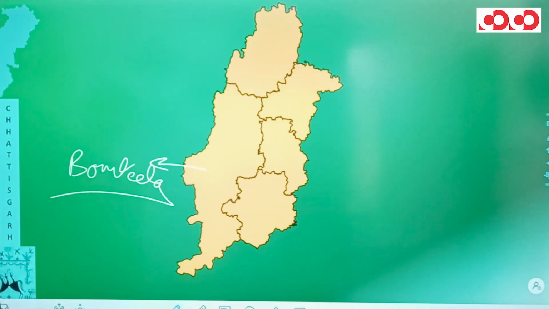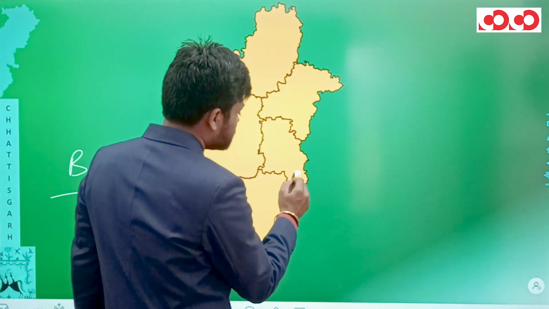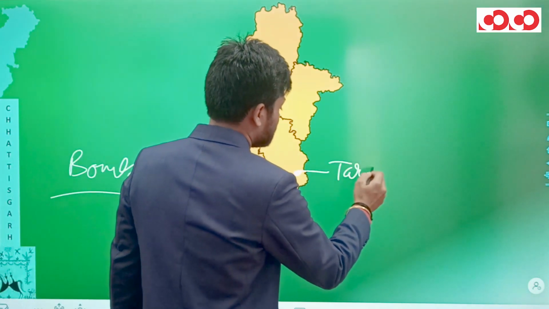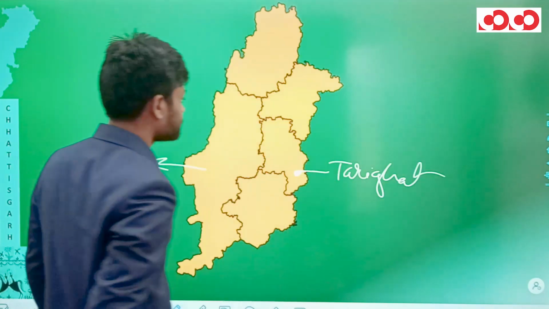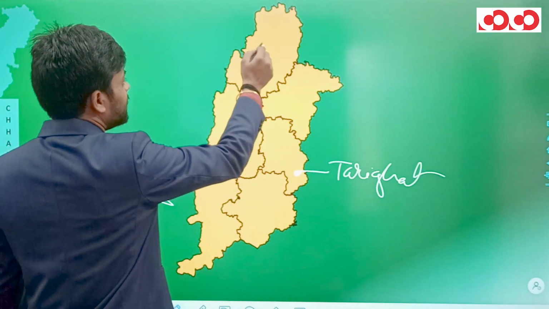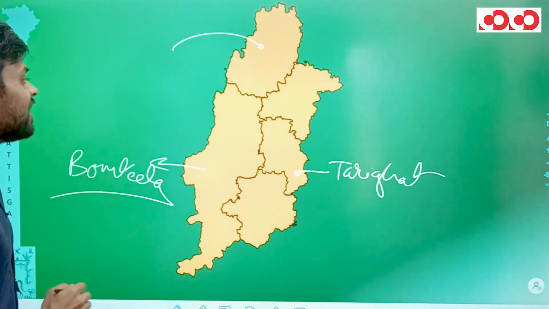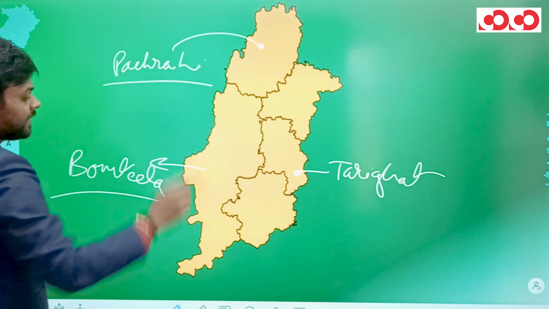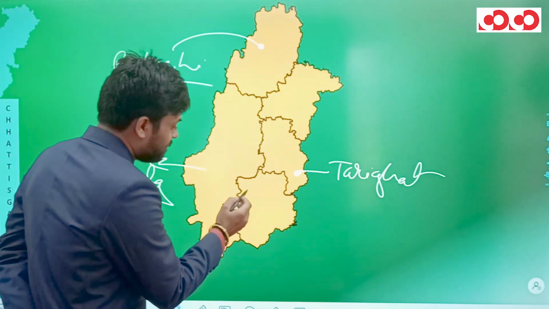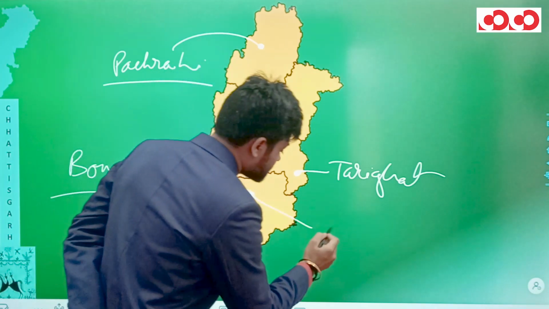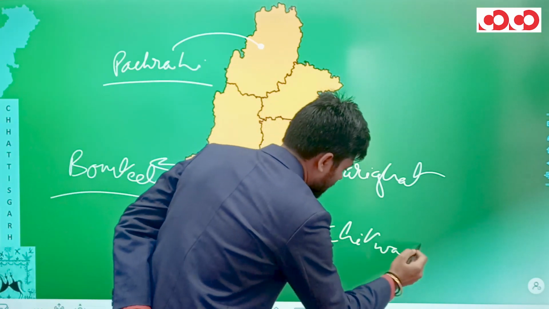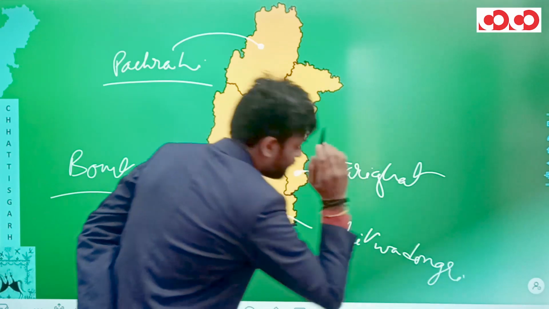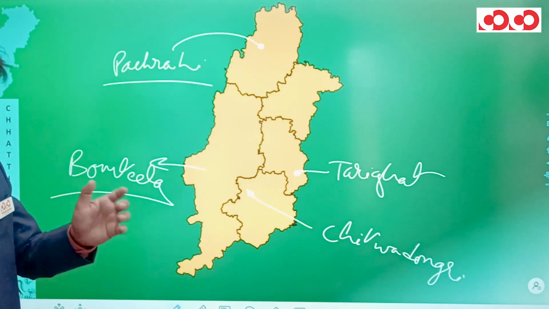Bomtila. In the Durg district, on the banks of river Kharun is Tarighat. If we talk about Kabirdham district, on the banks of river Haf is Pachrahi, and in the Balod district is Chitwa Dongri. Now, this creates a huge controversy because everywhere you study, Chitwa Dongri would be given in the Rajnathgaon